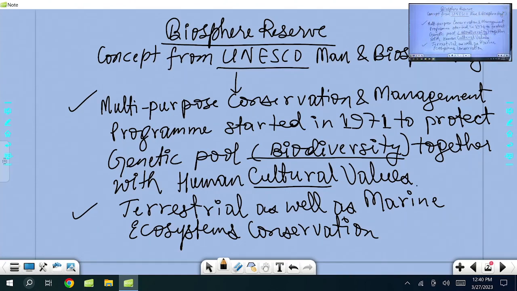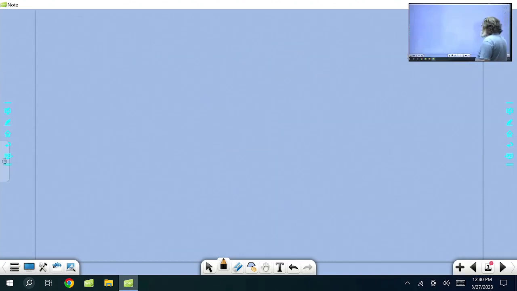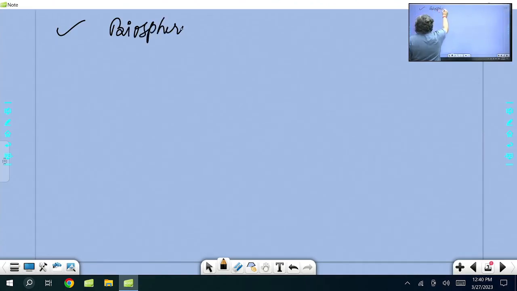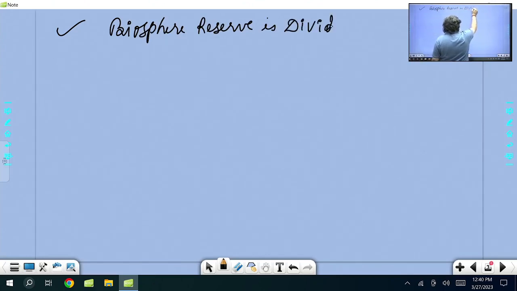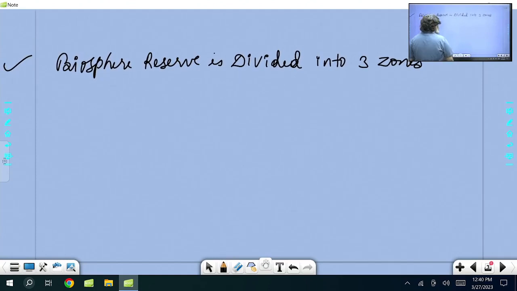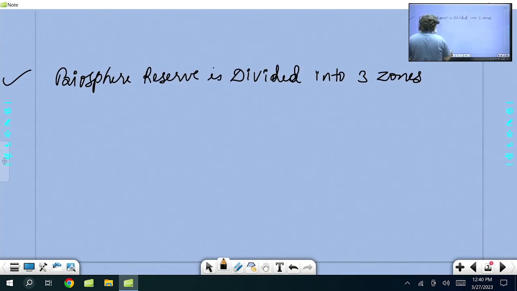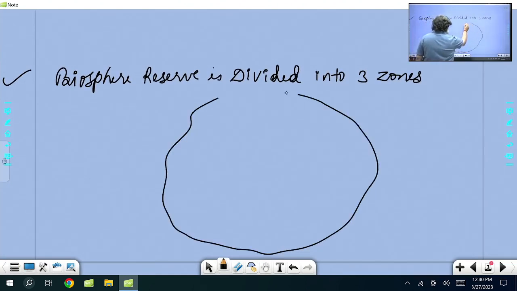So let us now go into the next point. See here, the biosphere reserve is divided into 3 zones. So let's suppose this is the biosphere reserve, the entire area.